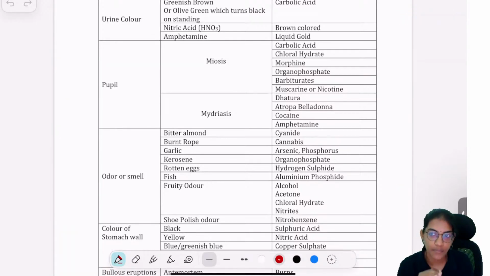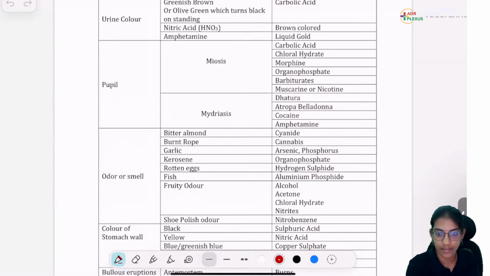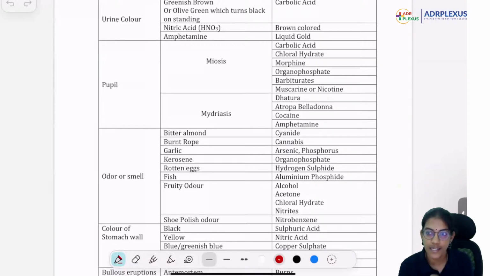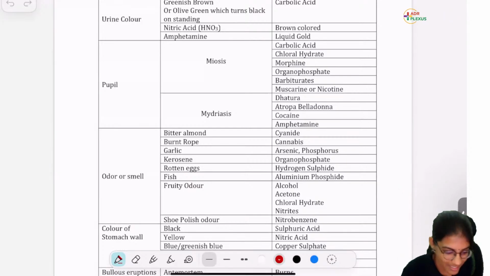If you find it's pretty fast, do drop in a message like, ma'am, slow down, so that we would slow down. And also, if there is any doubt, put it in the chat box. Most probably, we will take it at the end of the session, unless it's a very important point and you need to get it cleared then and there. All right. Okay. So let's get started now. Let's start with the questions.